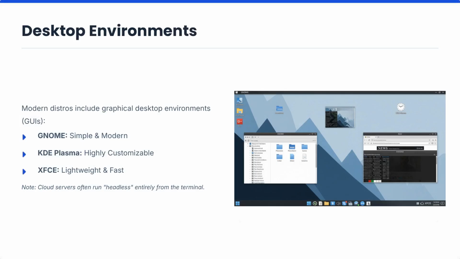Modern Linux systems often include graphical desktop environments. Popular desktop environments include GNOME, KDE Plasma, and XFCE. However, many cloud servers operate entirely from the command line without a graphical interface. Learning terminal skills is extremely valuable for Linux professionals.